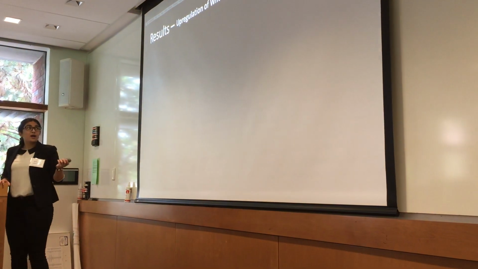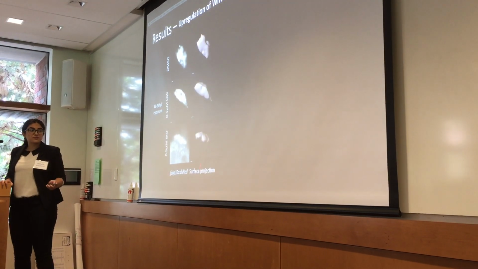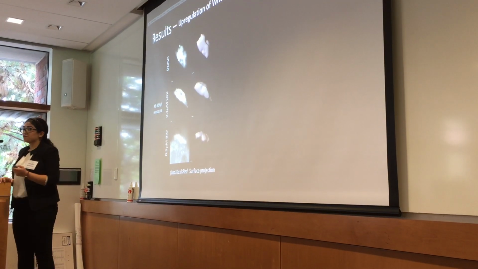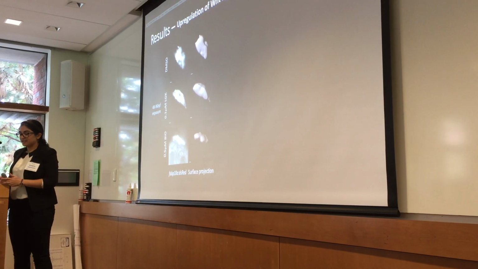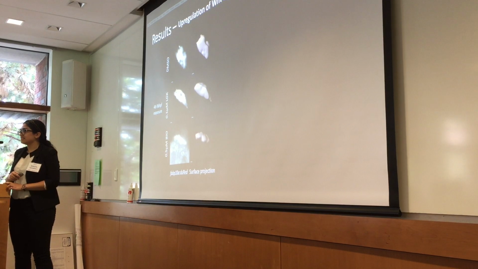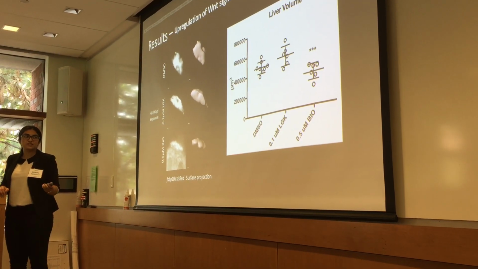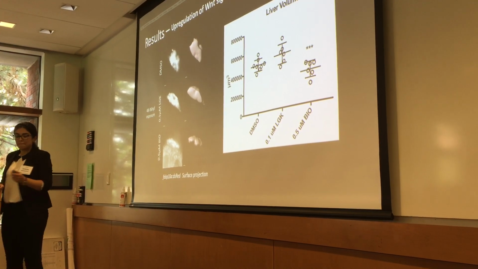Also, upregulation of Wnt signaling results in smaller liver areas. These are surface projections of livers, and I calculated their volumes. Right off the bat, again, you can see that the liver volume is significantly smaller with BIO-treated zebrafish. And having quantified that, you can see that, yes, in the BIO-treated zebrafish, their livers are significantly smaller.